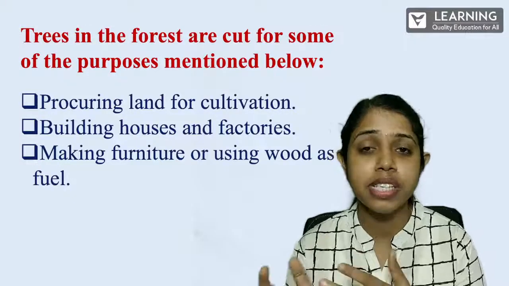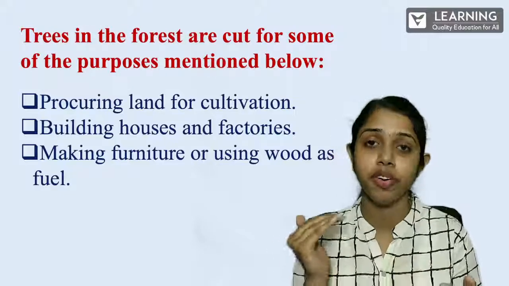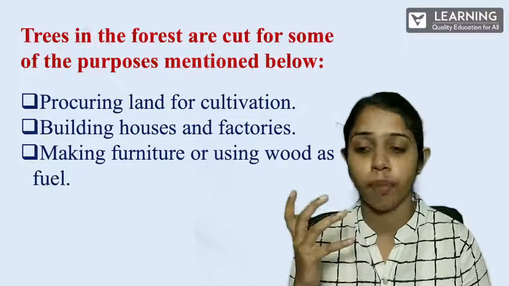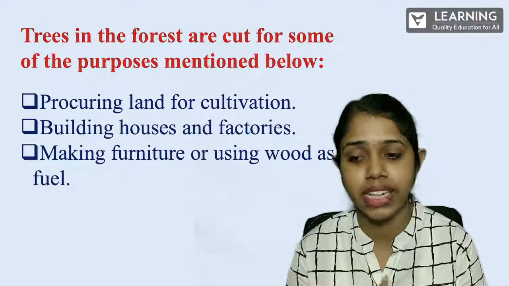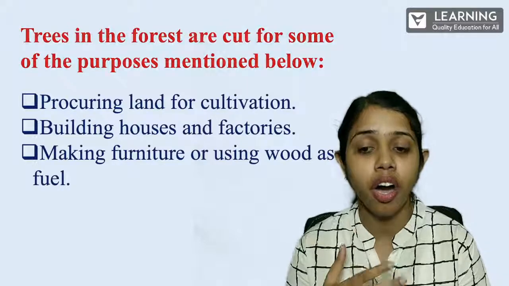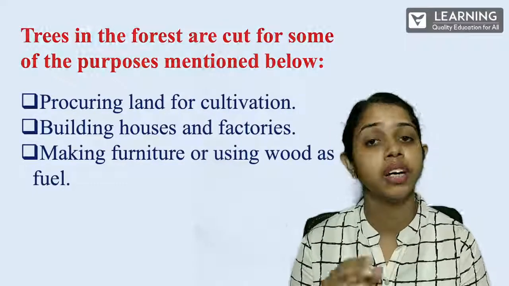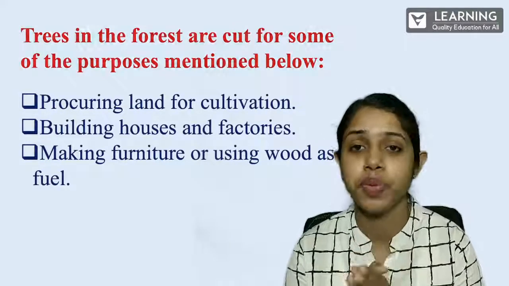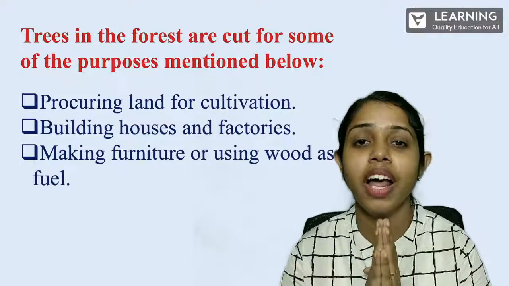Yes. So this is how we are cutting down trees and using them for different purposes. That is, procuring land for cultivation, building houses and factories, making furniture, or using wood as fuel. So these are a few of the things listed for which we use our trees, and for which deforestation is happening.